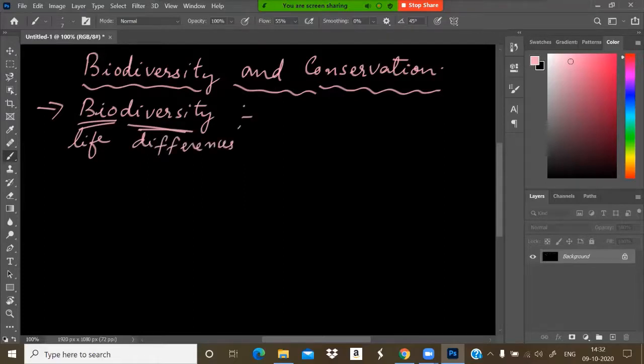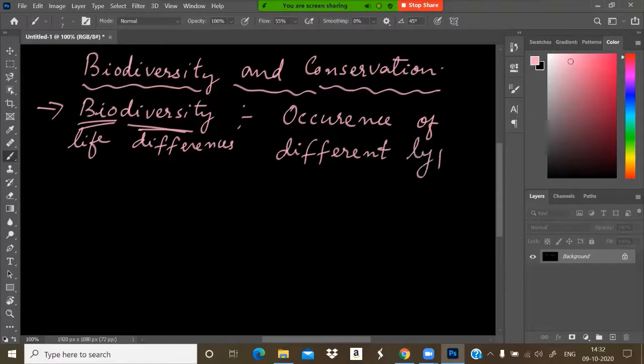So the term biodiversity can be defined as the occurrence of different types of genes, gene pools.